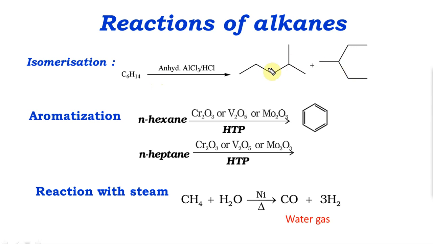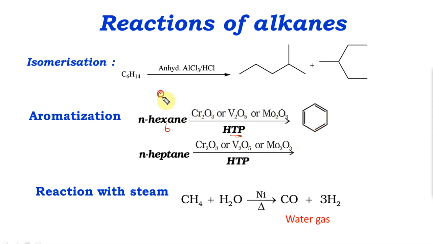This is not a great reaction because C6H14 can give many possible isomers, not just these two. So you cannot really say which isomer you will get. Hence they don't ask you much. Aromatization has come a few times. You have to remember that any of these three catalysts will give you aromatization. High temperature and pressure, you don't really need to know. 6 carbons are there, so I will get the corresponding 6 carbon aromatic compound.